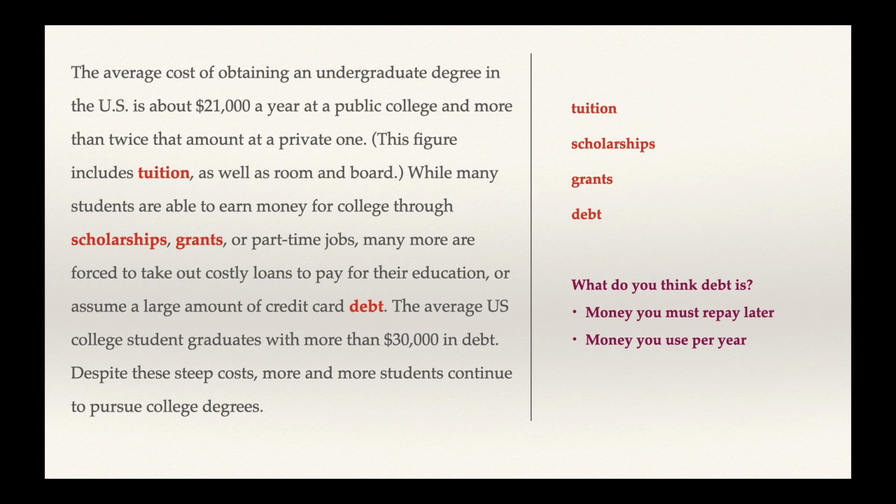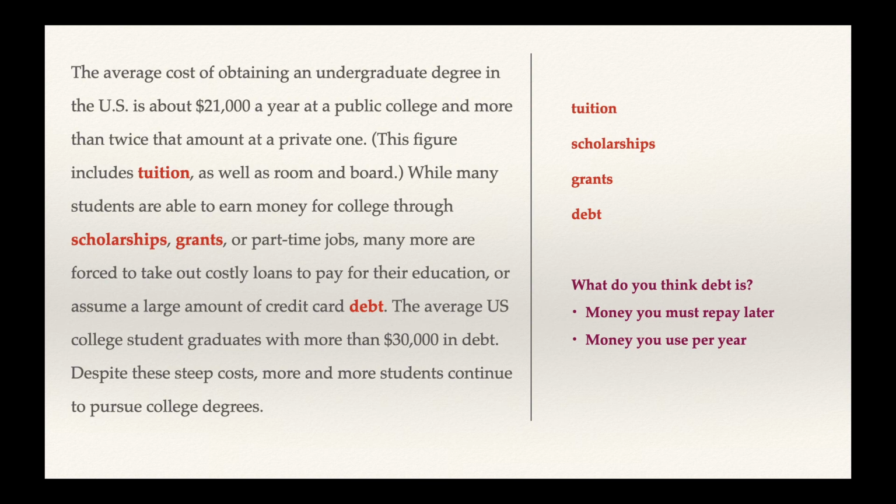In this last paragraph, we continue to talk about the cost of education in the U.S., and it gives us some prices. $21,000 a year at a public college, and more than twice that amount at a private one. So more twice means 2 times. So at least $42,000 a year at a private college. And this word figure means number. It's another word for number. So this number, this price, includes tuition.